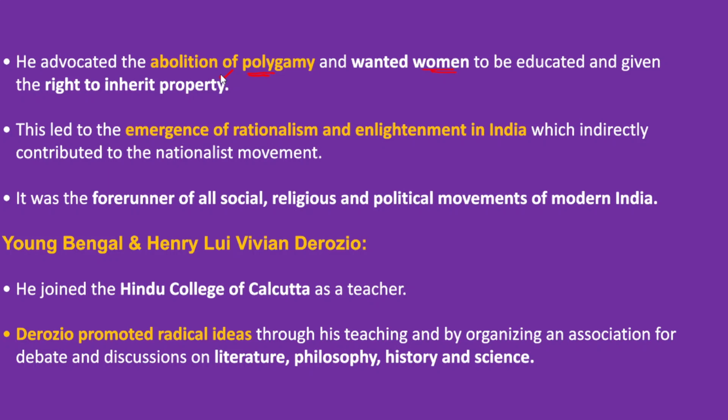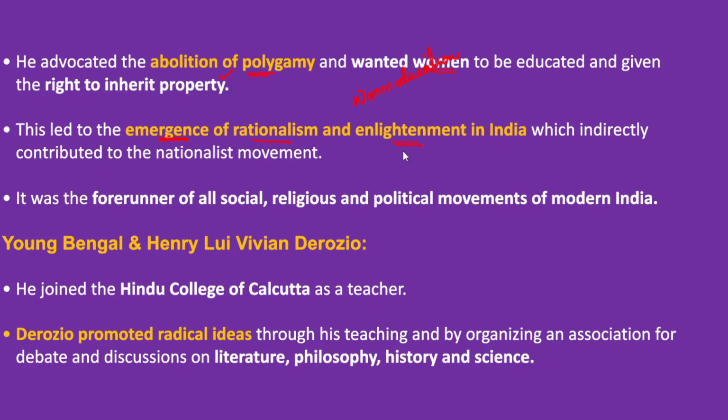So therefore, at that time also, Raja Ram Mohan Roy advocated for the right to inherit property for women, and he also encouraged women's education and widow remarriages, and he fought against the practice of sati. He fought against female infanticide. So all these activities have led to the emergence of rationalism and enlightenment in India.